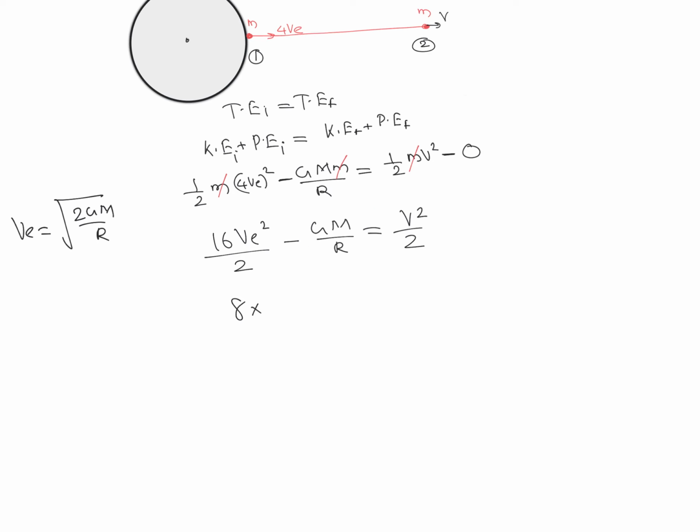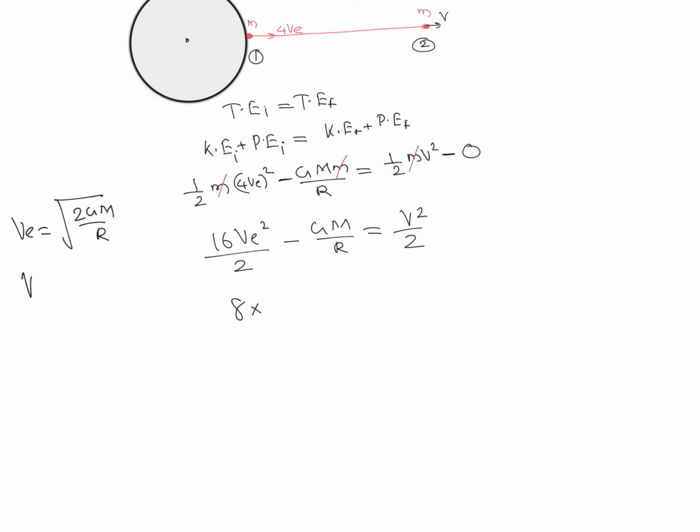Our aim is to find the value of v in terms of escape velocity. So we take the term GM by r in terms of escape velocity. The equation for escape velocity is root of 2GM by r.